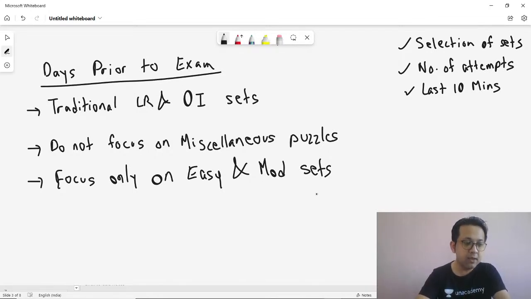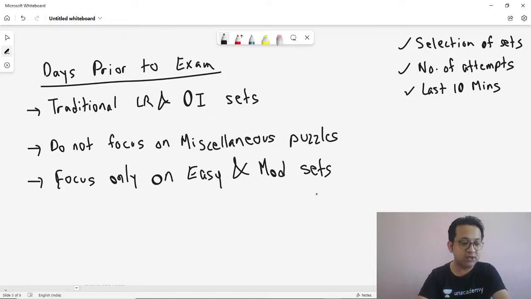Correct? So someone is asking me, sir, getting 35 plus marks in DILR consistently. That's a very good number, right? 35 plus would mean you are getting around 12 questions correct. If you're getting around 12 questions correct, even on the day of the exam, you can expect a 99 plus percentile.